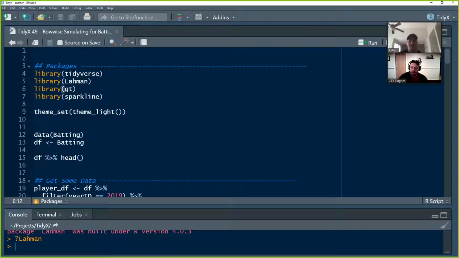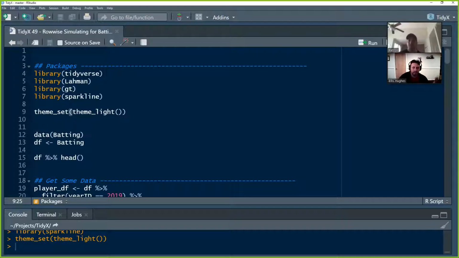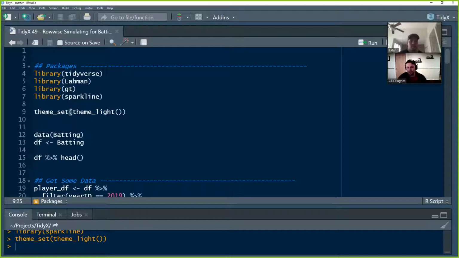We're also going to load in the library gt because we're going to end up with a pretty cool gt table and sparkline. Hopefully that doesn't give away the punchline. We've been on a simulation and gt kick for the past 4 or so episodes. We're also going to set our theme for our ggplots later on to theme light because we like the way that looks, and now we don't have to expressly set our themes going forward.